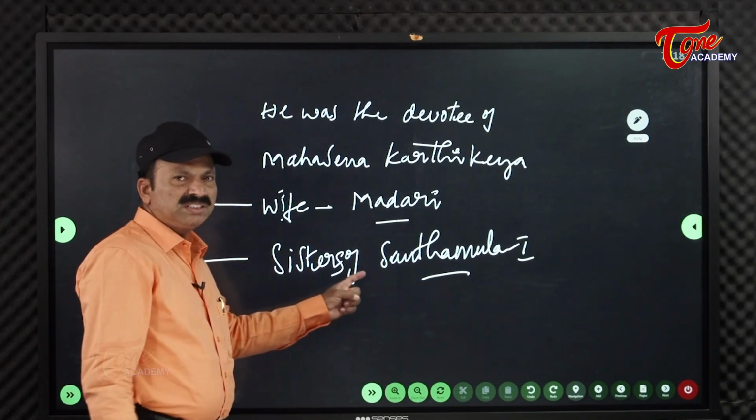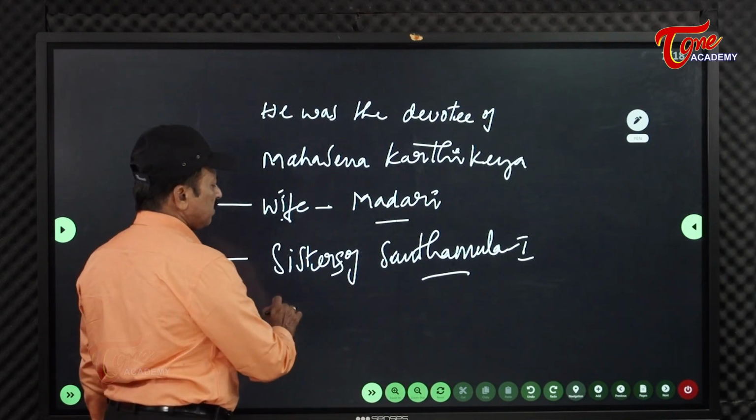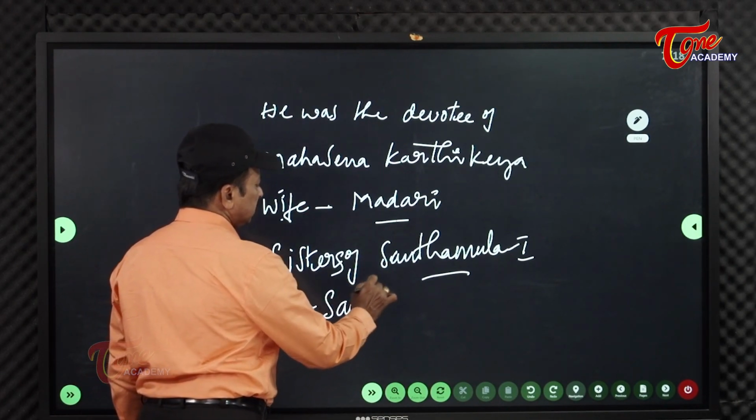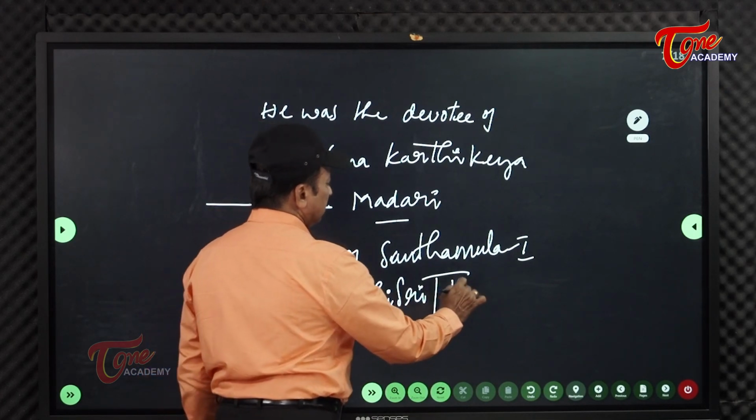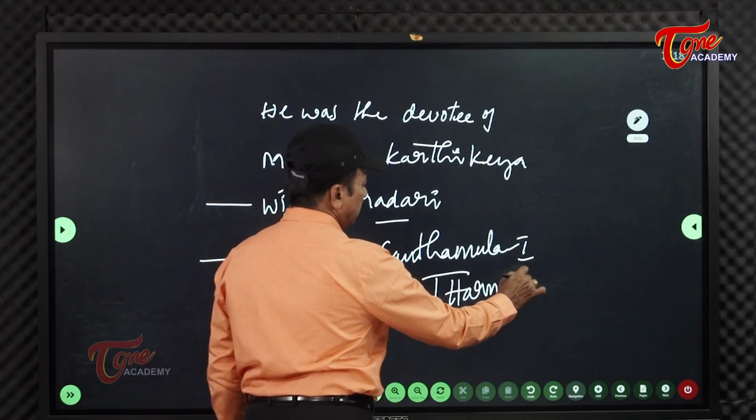See the sisters, one is Shantisri and one is Harmyasri. They were the sisters of this one.